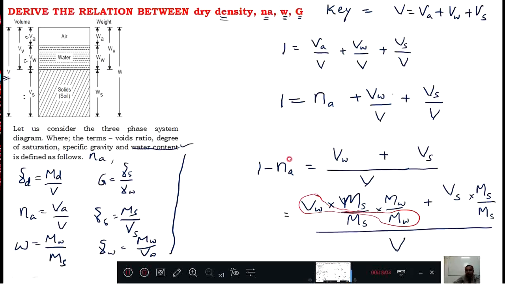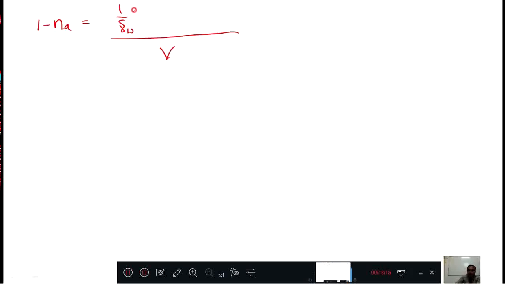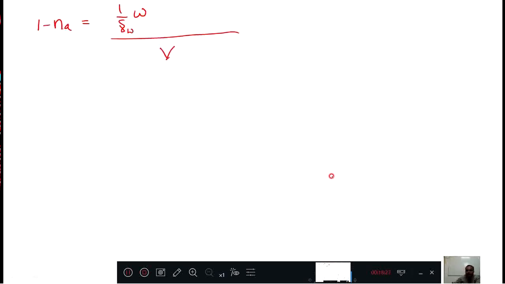Now, MW by MS is what? Water content. That I write here, water content. What is left? These two are gone now, no? Then what is that? MS is left. This MS as it is.